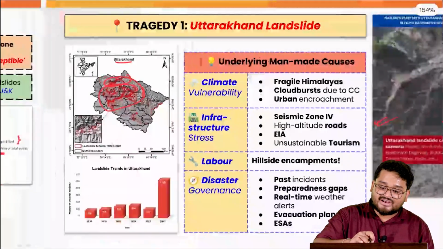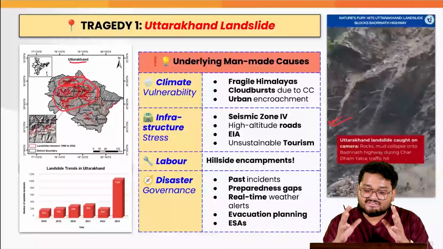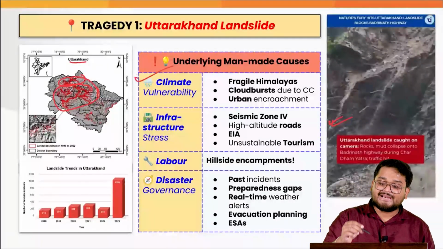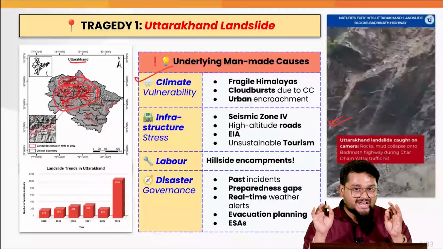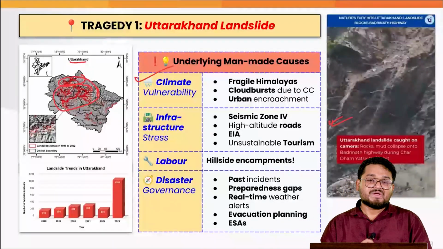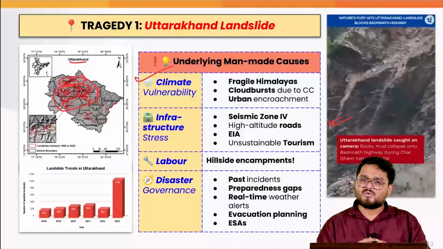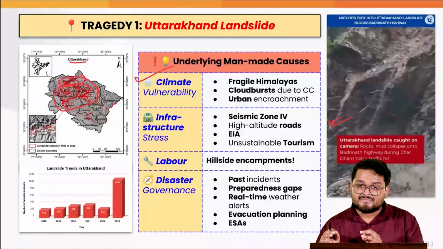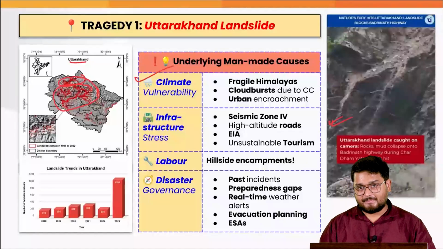And when we talk about these parts, we have to understand the various reasons behind the same. Firstly, we cannot ignore the climatic factors in recent times, because over a period of time we have seen how the Himalayan regions are becoming extremely fragile because they are bearing the brunt of climate change.